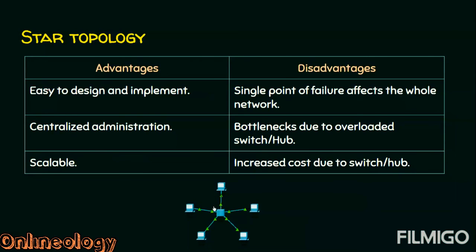You have to spend some money for purchasing this hub or a switch. So obviously it is going to increase the cost. So there are some disadvantages. A single point failure is going to affect the whole network, and there can be bottlenecks due to an overloaded hub or switch. At the same time, you have to spend more for purchasing this hub or a switch.